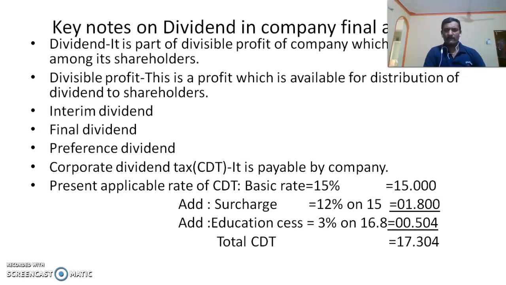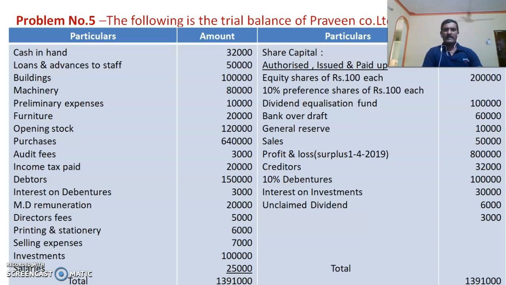The present applicable rate of corporate dividend tax is, basic rate is 15%, and on that we have to add surcharge at 12% on that 15, so it will be rupee 1.80, and again on that we have to add education cess at 3%, that is on 16.8, 15 plus 1.80 is there now. On that we have to add 3% education cess, which will become 0.504. Then total corporate dividend tax will be 17.304%. So based on this background, now let me go for a problem.